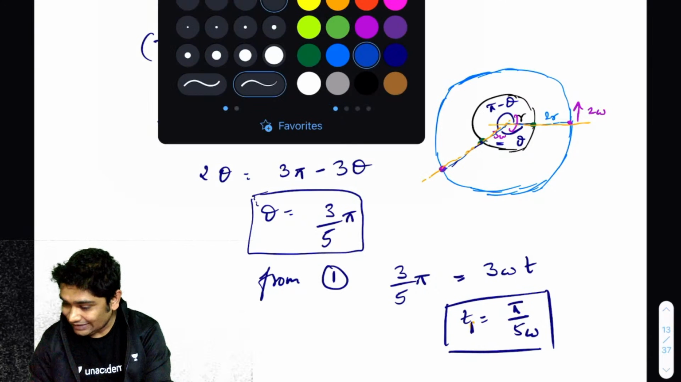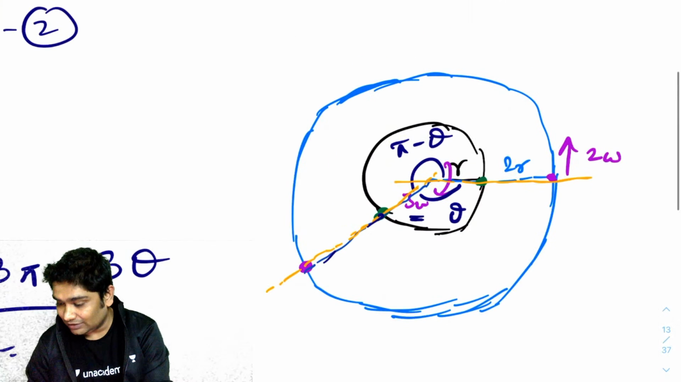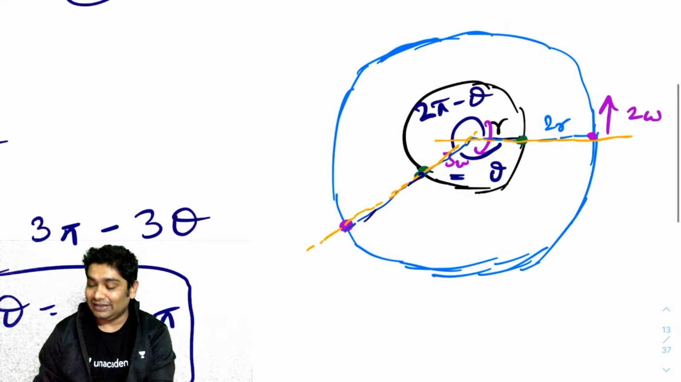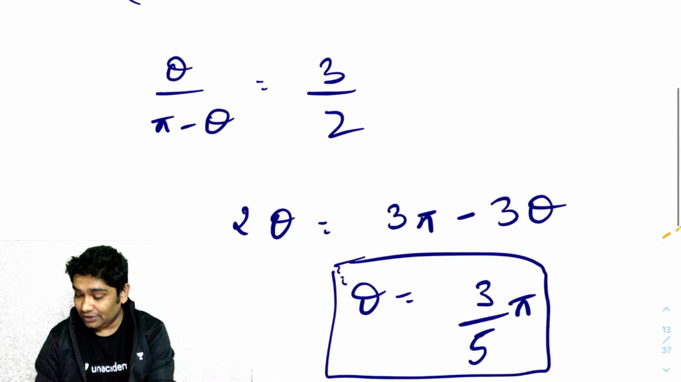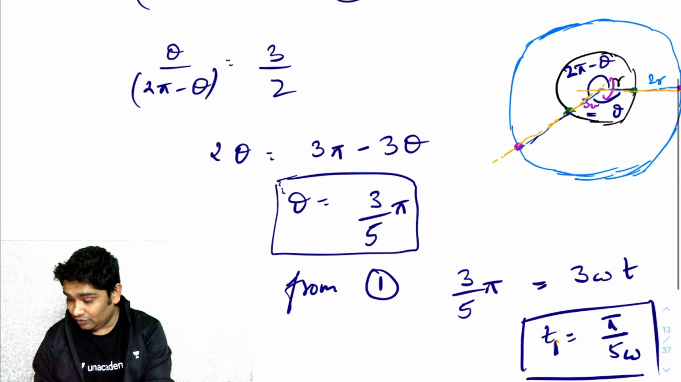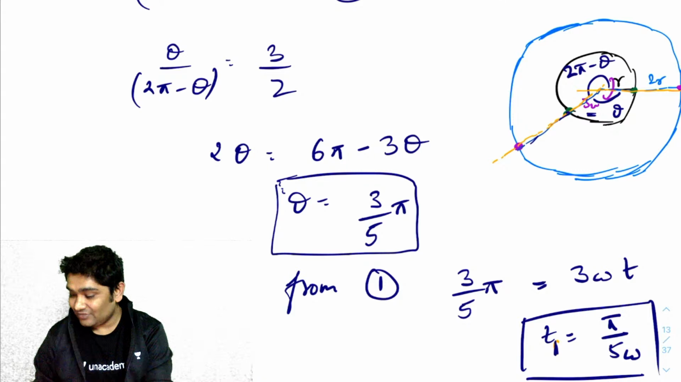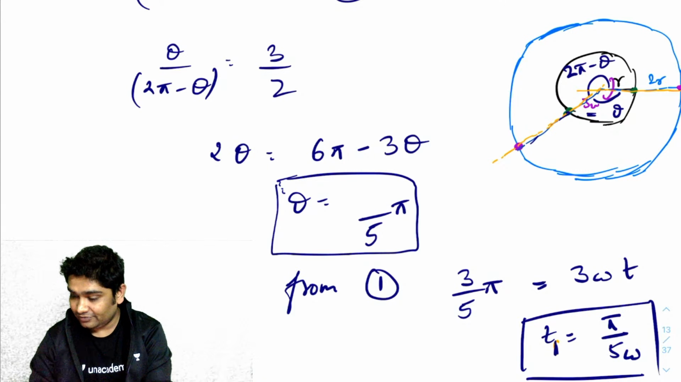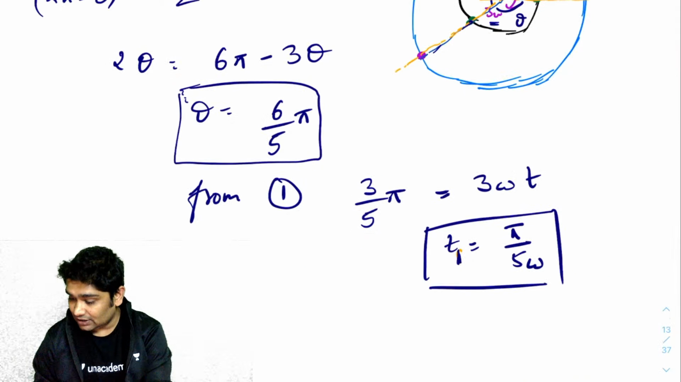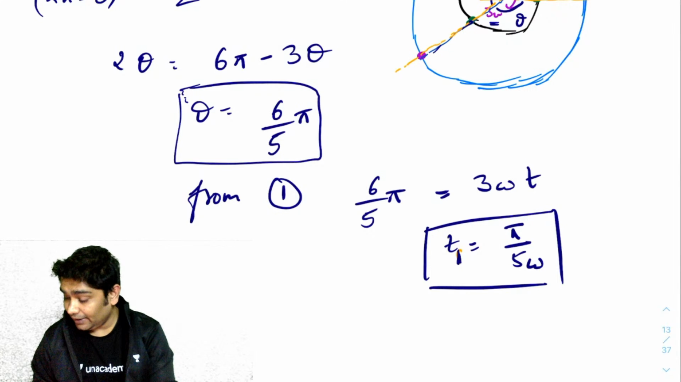I wrote this as pi minus theta. This will be 2 pi minus theta. This will be 2 pi minus theta. So here you need to write 2 pi minus theta. And here again you will have 6 pi, so you will have 6 pi by 5. Okay, and obviously that would have given you your answer as 2 pi by 5 omega.